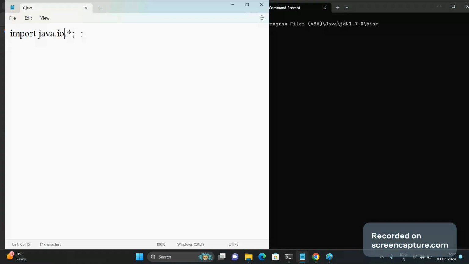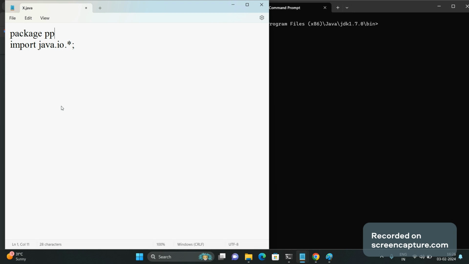For creating a user defined package, of course, in a class we write the functionality, some operations we want to perform inside the function. For that we may need the input output functionality, so we will have this import line. But if you want to create your own package, the first line of your notepad editor should start with the package keyword, and here you give the name for this package.